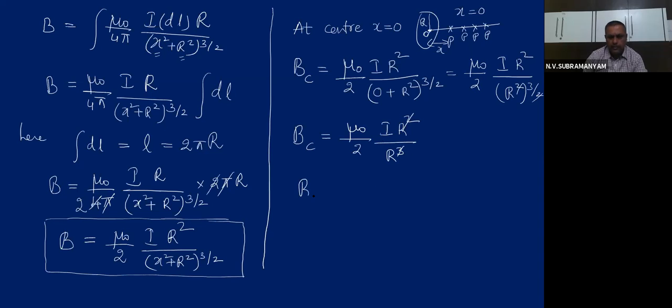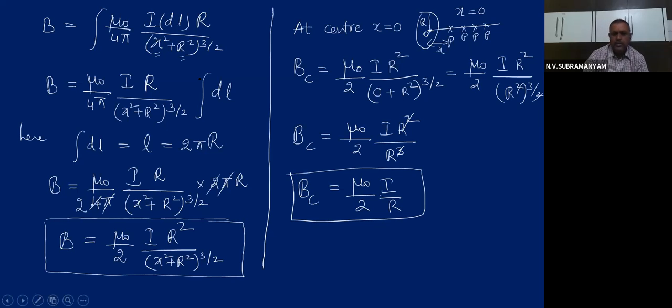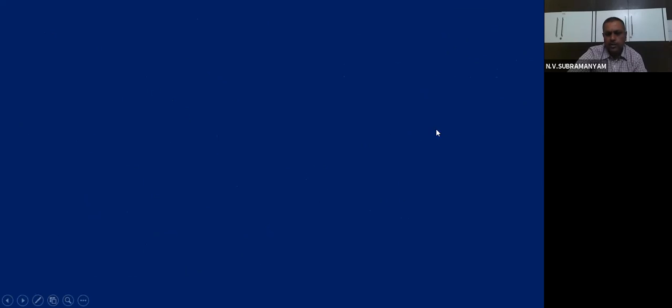That means the magnetic field at the center is given by mu naught by 2 I by r. So this is the formula for the magnetic field at the center of the circular loop. I hope the explanation is clear to all of you.